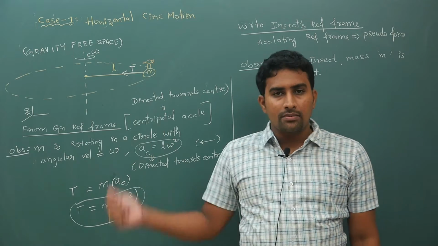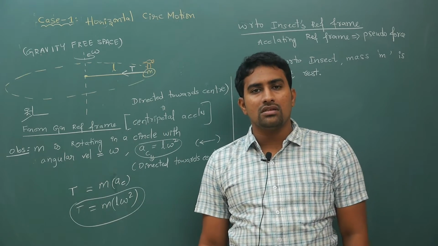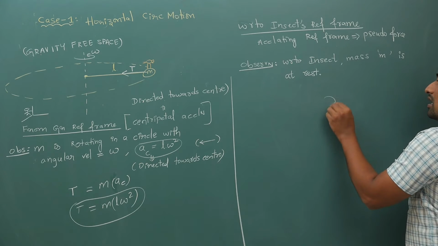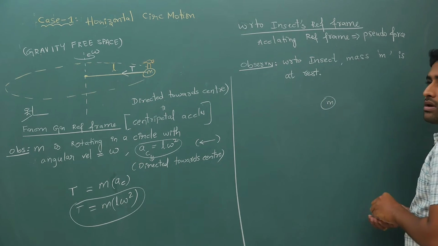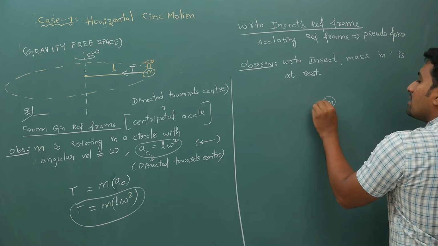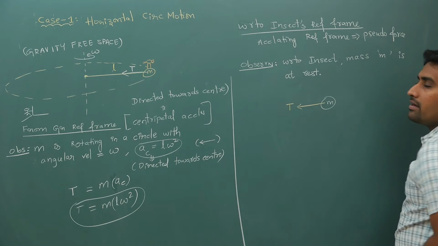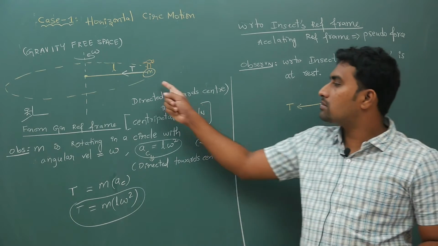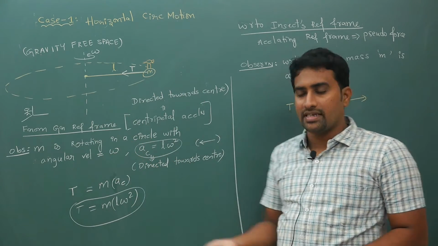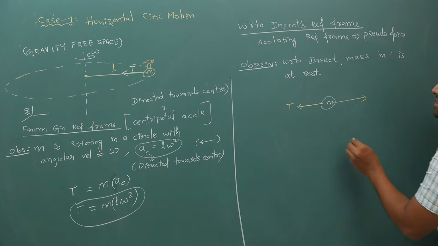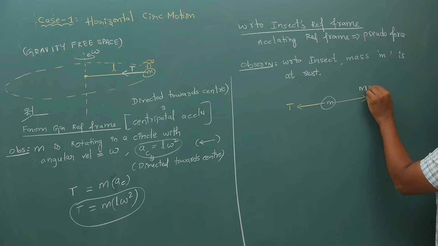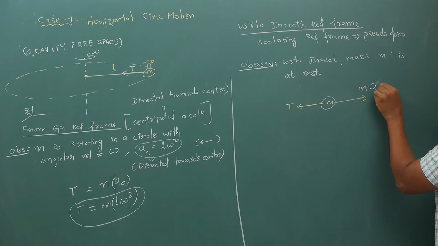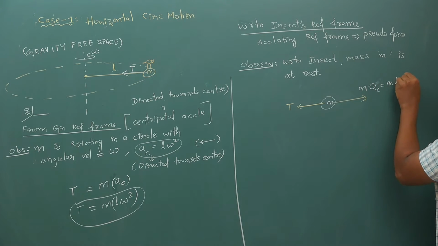So if mass m is at rest, obviously the net force on this mass m will be equal to 0. Here, if you take this mass m, because of the thread there will be tension acting this way, and a pseudo force. The bob's acceleration is directed towards the center, so your pseudo force is mass times centripetal acceleration, which is equal to m l omega square.